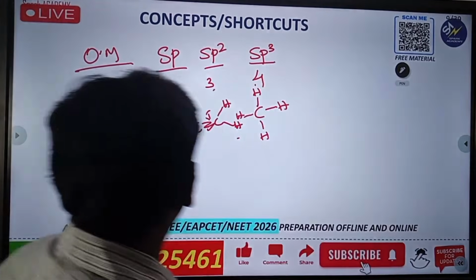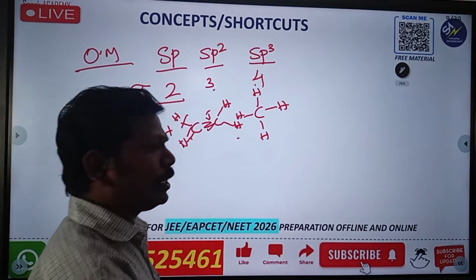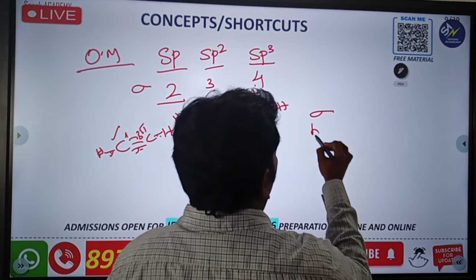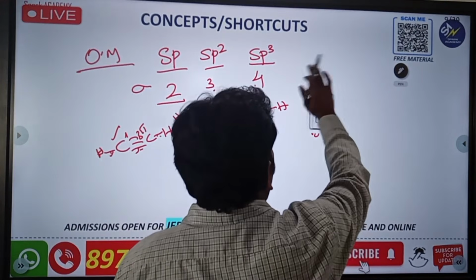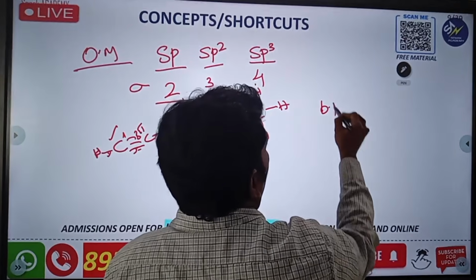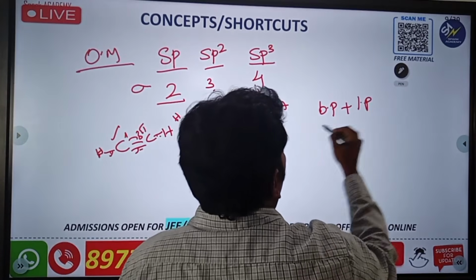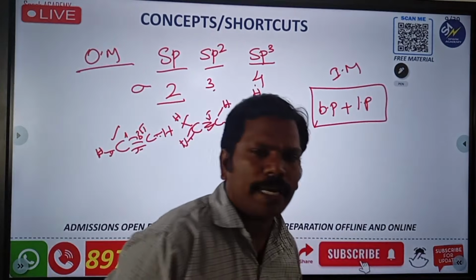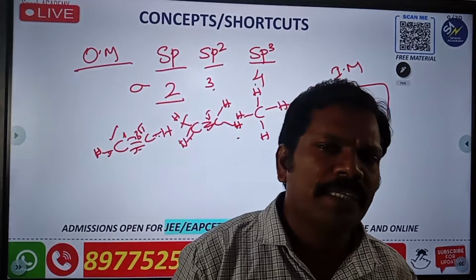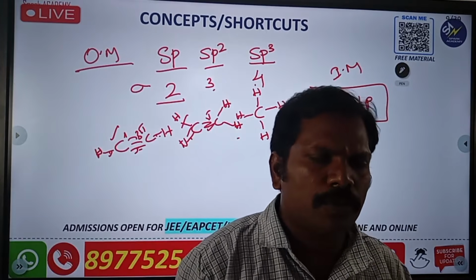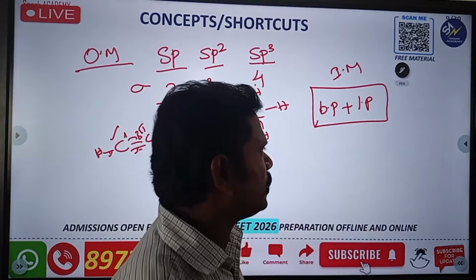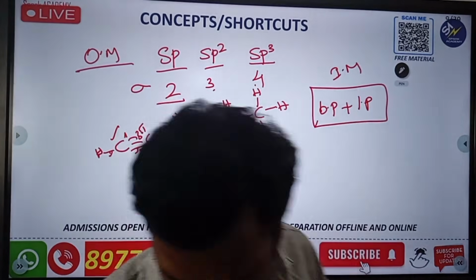Let's go for the other one. If it is an inorganic molecule, it is simple, Nana: the number of sigma bonds, that is bond pairs. Calculate the hybridization as the number of bond pairs plus the number of lone pairs for inorganic molecules. If lone pairs are there, you have to count them; otherwise, take it as 0. But the formula is bond pairs plus lone pairs.